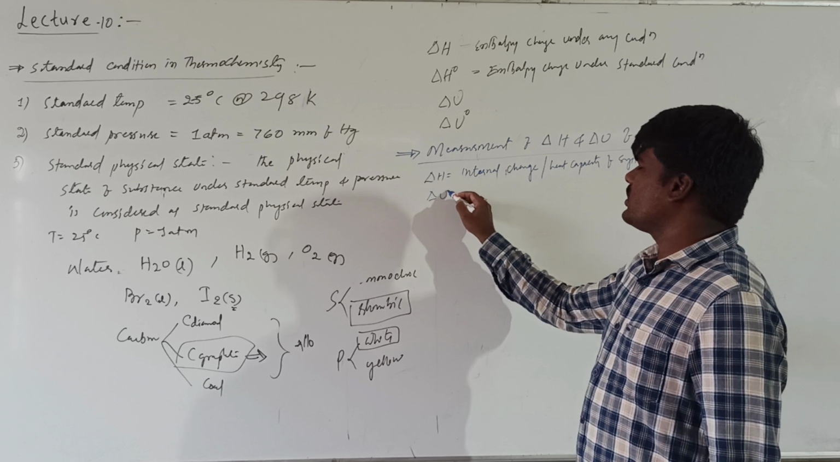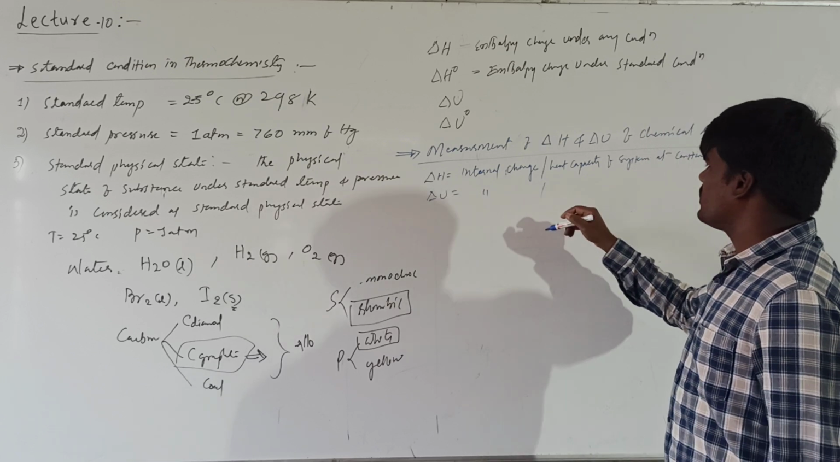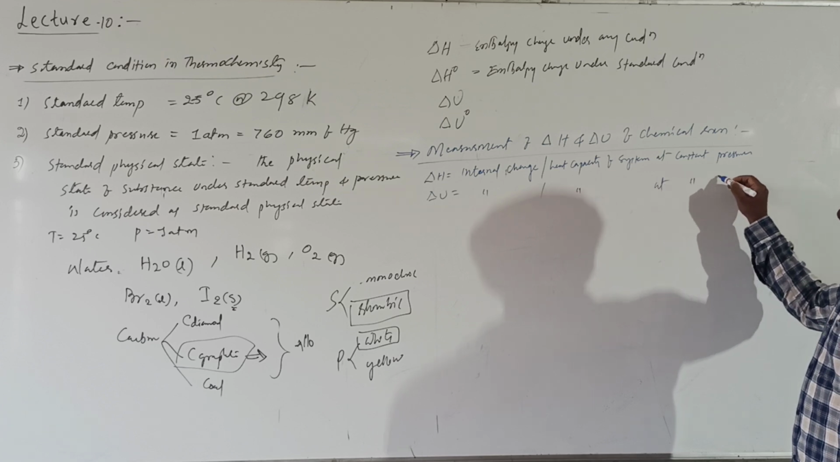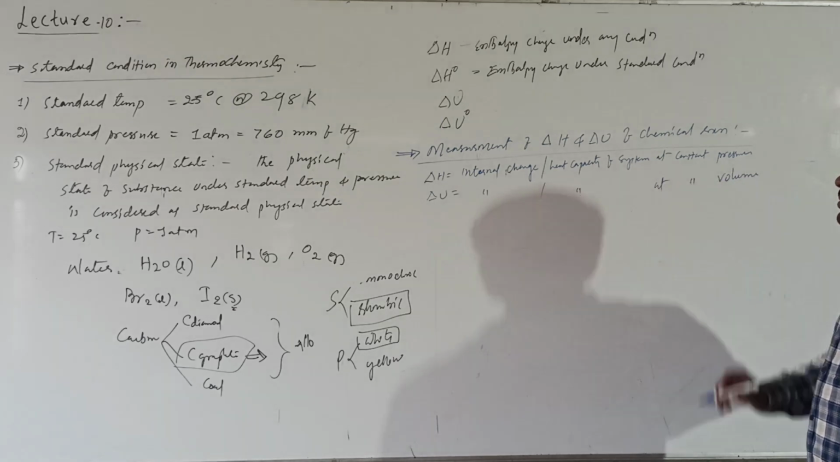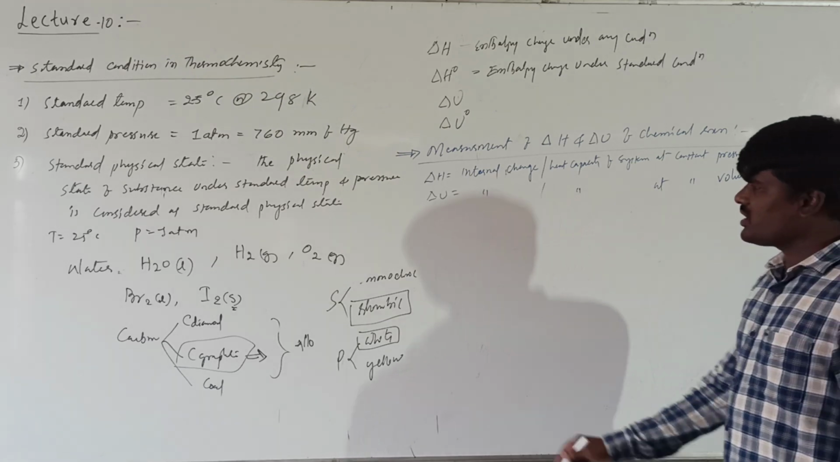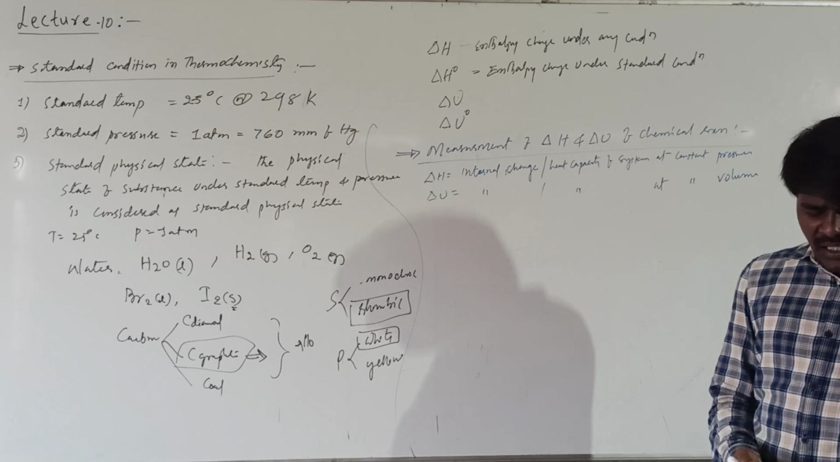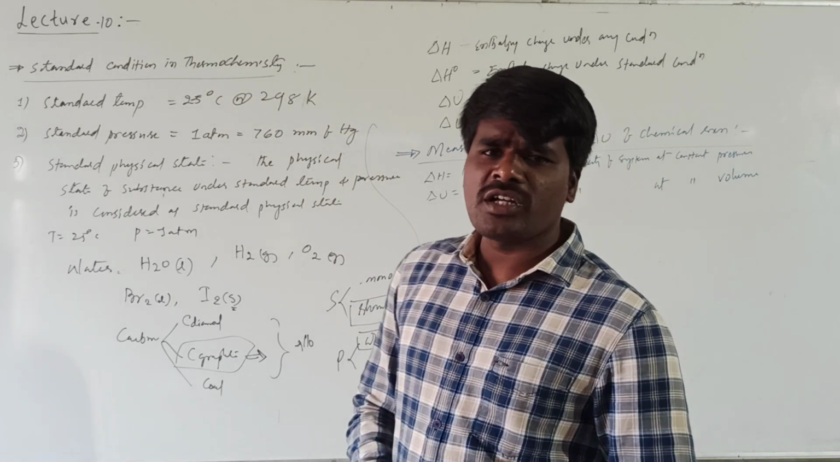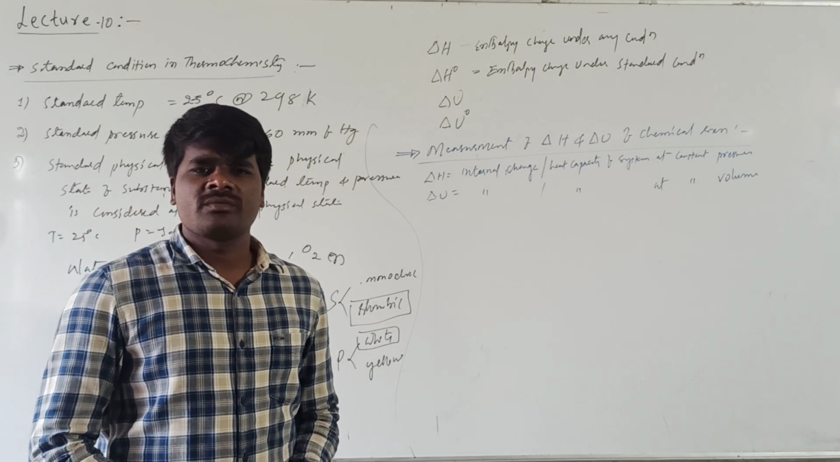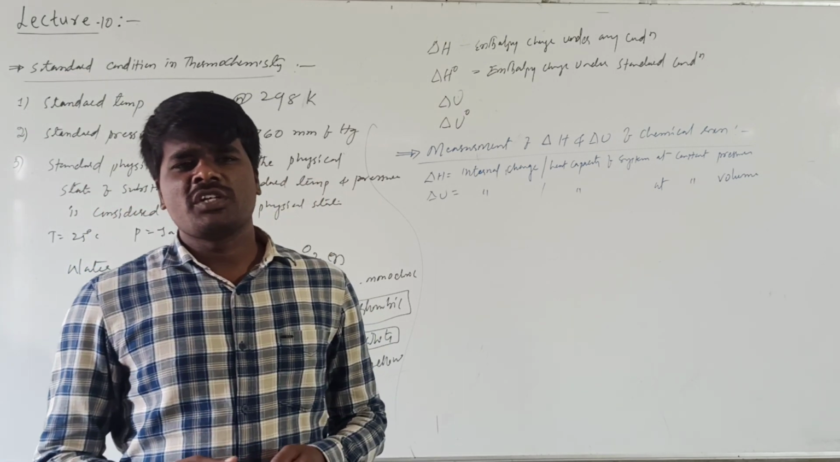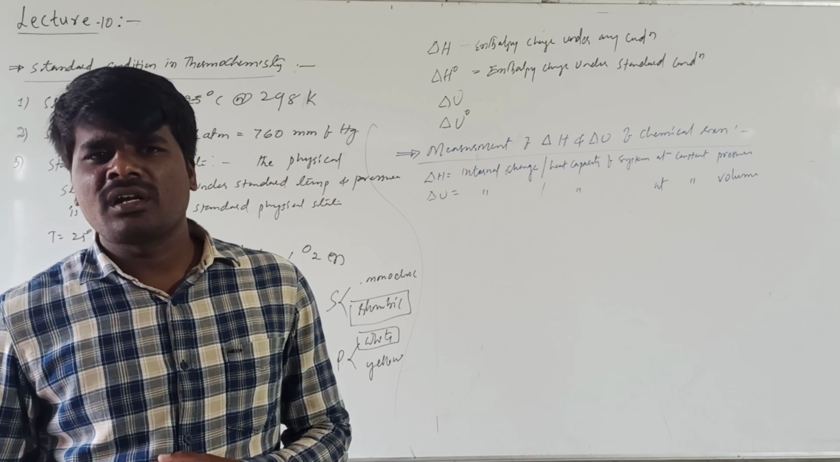And delta U will be what? Internal energy change, or heat capacity of the system at constant volume. Okay, for a given reaction, how can we actually measure delta H and delta U? Why are we taking delta H and delta U? Why are we not taking H and U? Because it's not possible to calculate the absolute value of H and U. Because of that, we are calculating the change in the enthalpy as well as the change in the internal energy.